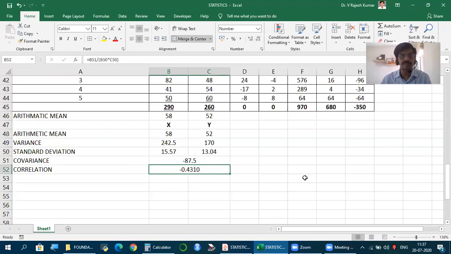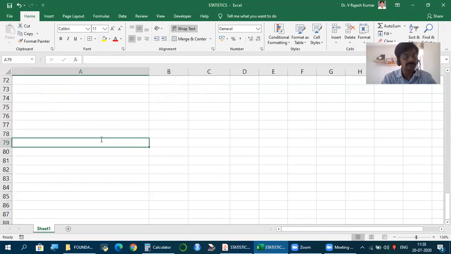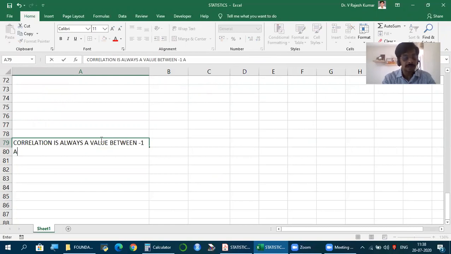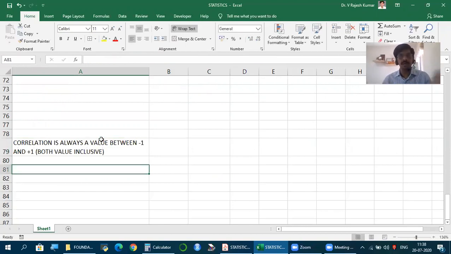And please remember, this correlation is always a value between -1 and +1, both values inclusive, meaning it can be -1, it can be +1, or any value in between that, any negative value, any positive value, or 0. But it cannot be less than -1 or more than +1. This is the value you should get. So in case you're getting otherwise, there is some error in your calculation.